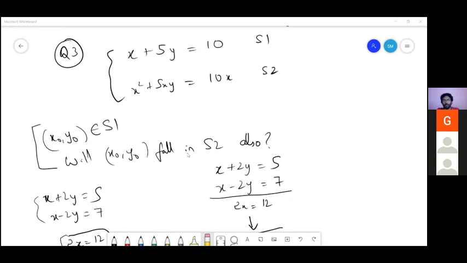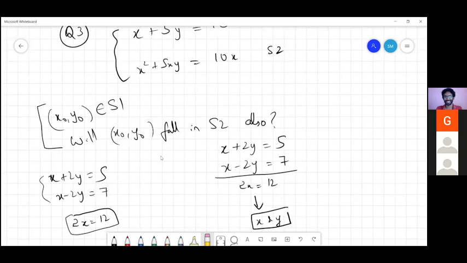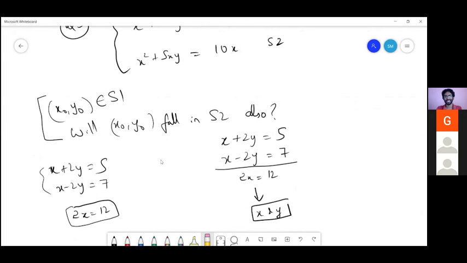So this question is: x plus 2y is equal to 5, x minus 2y is equal to 7. This is something which we have been doing for a long time, but by trying to understand what is happening here, we will come up with an efficient tool to solve any system. That is where we are heading. We have started the study of equivalent systems. The solution space of 2x equal to 12 is a subset of the solution space of x plus 2y equal to 5 and x minus 2y equal to 7. It's a subset of both.